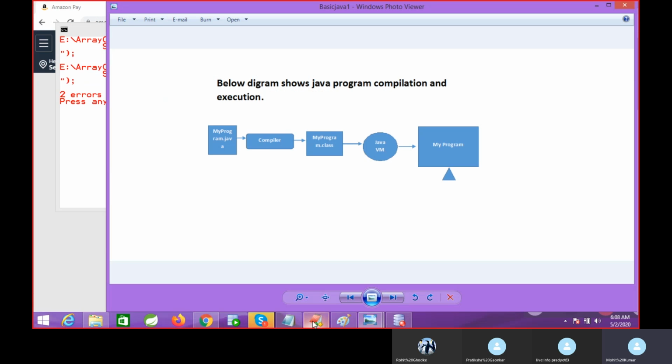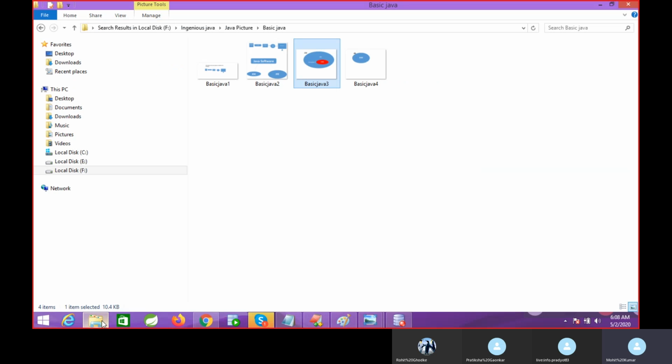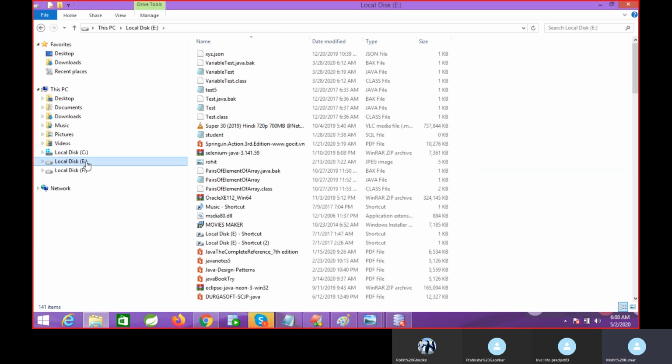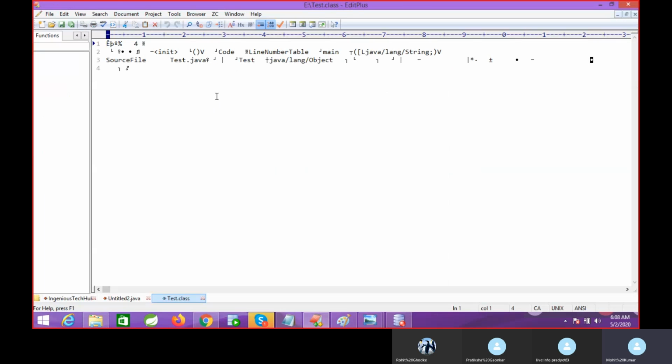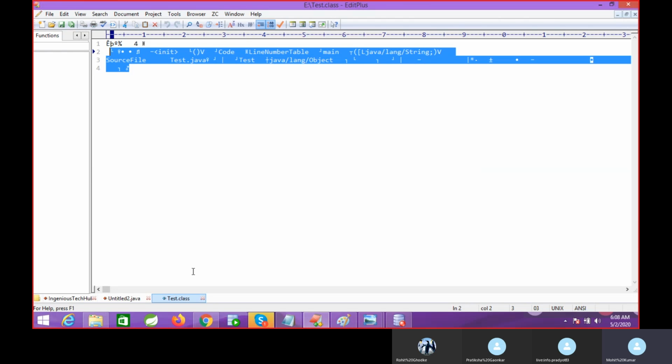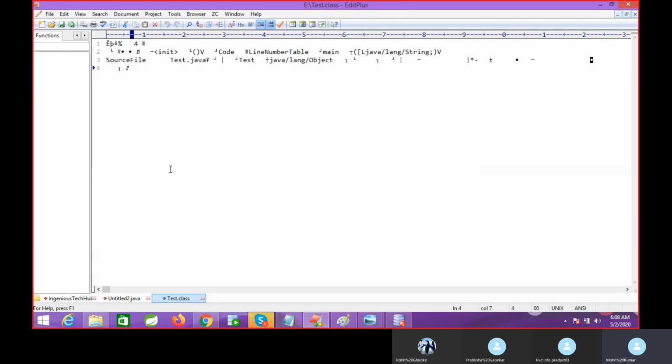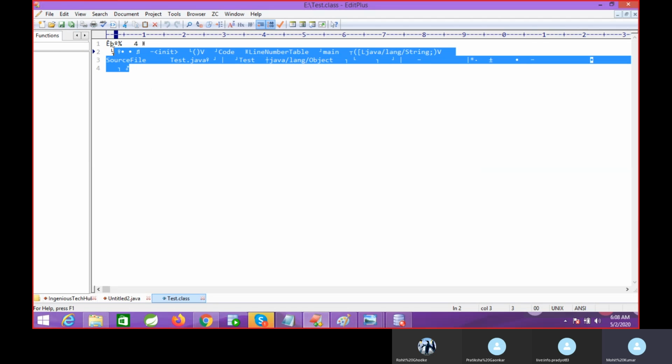Now what will happen here? My compilation phase is completed. Compilation is done. When you do the compilation, one dot class file will be generated. What is the dot class file? I don't know where I saved this code, so I can show you this, your dot class file, opened with this. When you do the compilation, this dot class file is generated by the compiler. Only this file can be understood by the JVM.